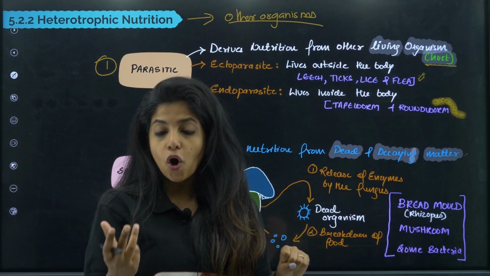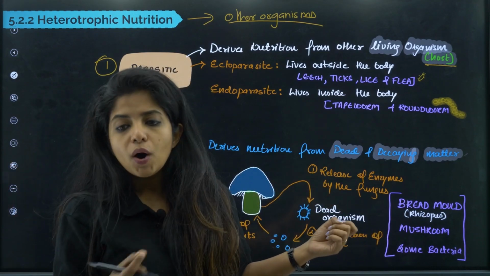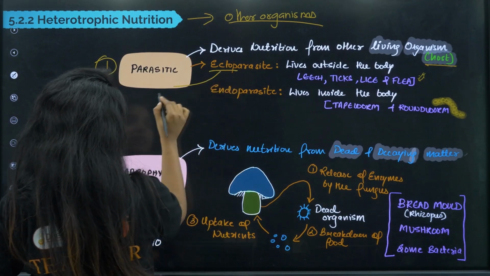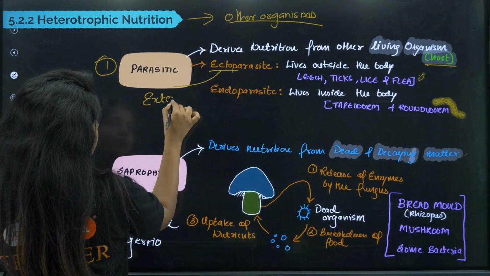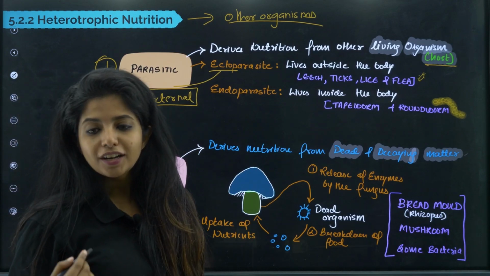Ticks that you see on dogs, lice which you see in human beings, fleas, all these things are ectoparasites. Ecto as in basically the external surface. They are found on the external surface.